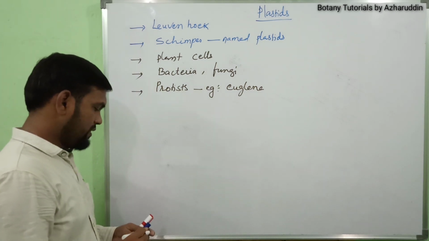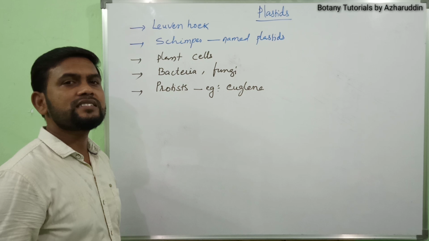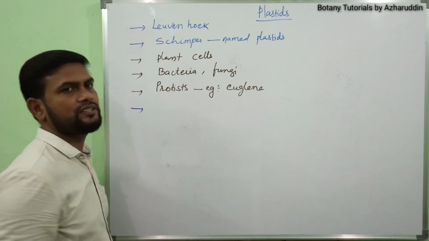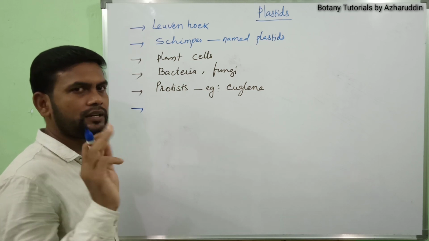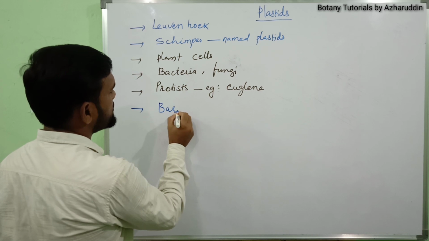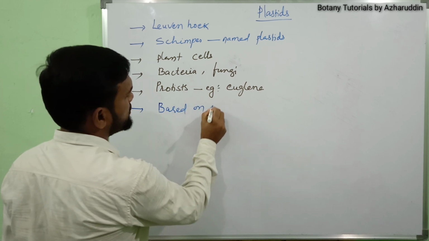These plastids are variously pigmented. Based on their pigmentation, plastids are classified into mainly three types.